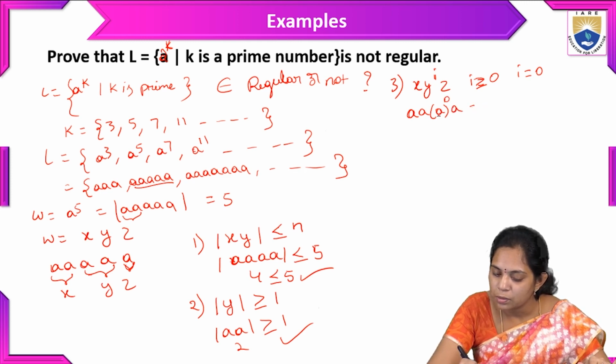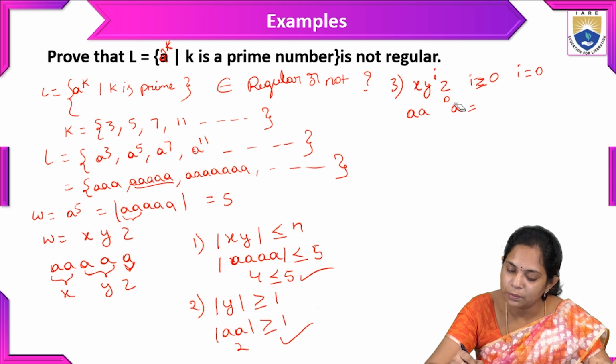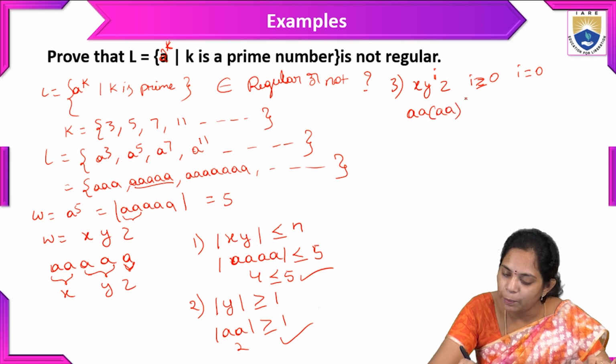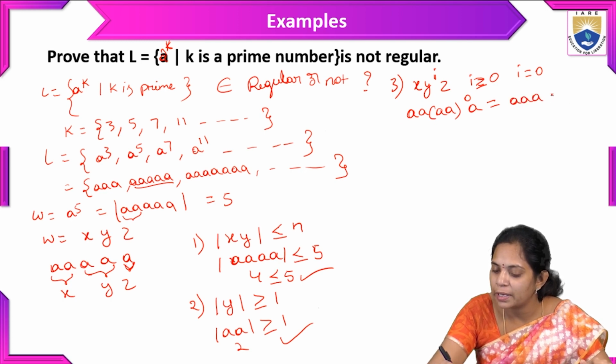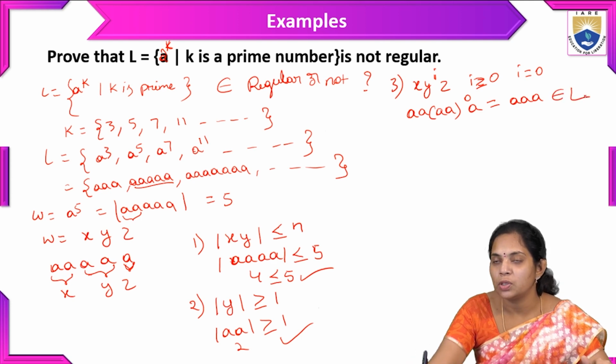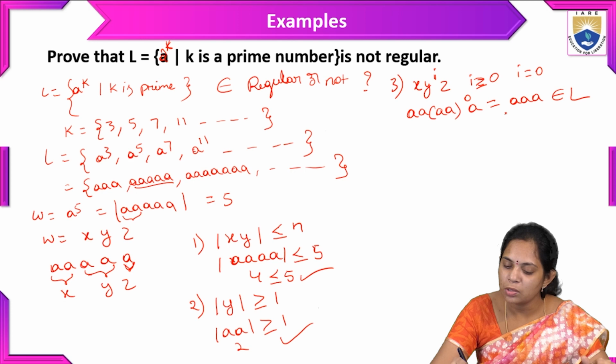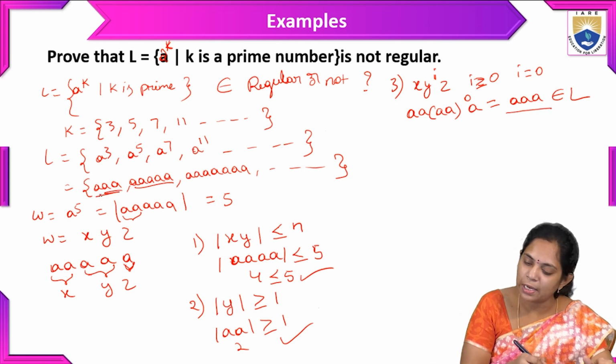So with i equal to 0, x is a and y is a power 0, and then a. So let me write here: y is equal to a power 0, and with a. So what is the output? A. And here we are getting a string which belongs to the given language. Why? Because triple a is already there in that language.